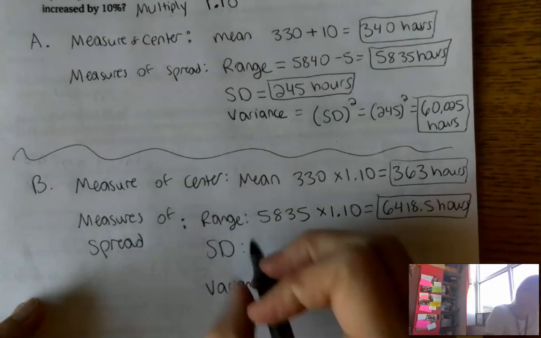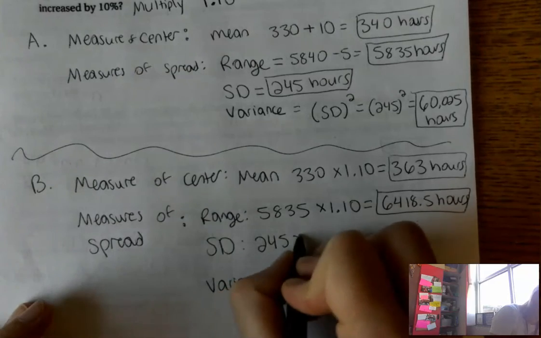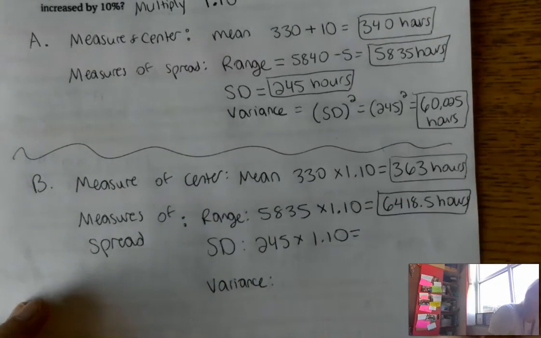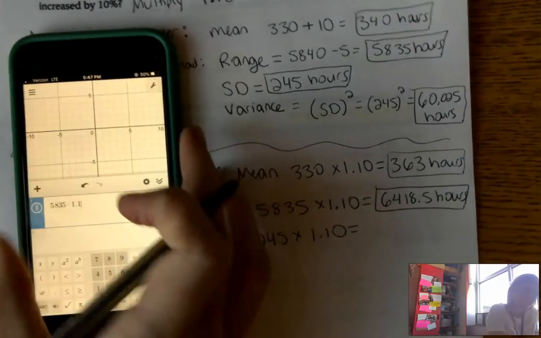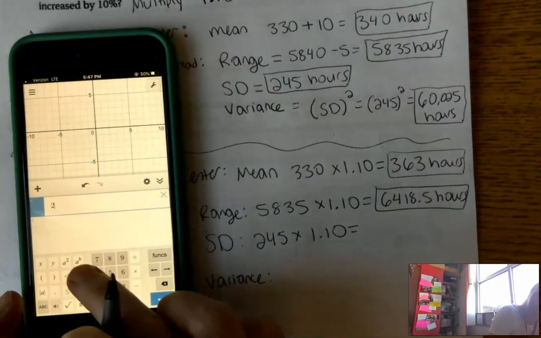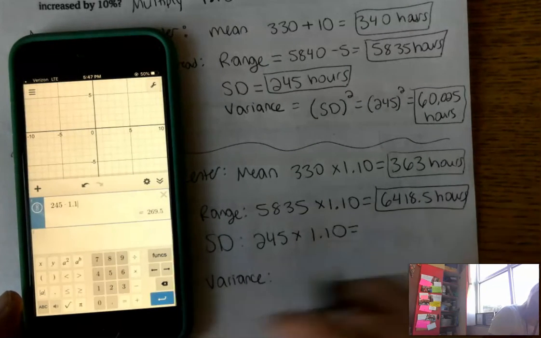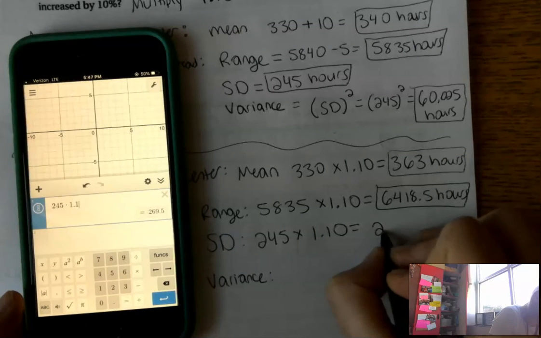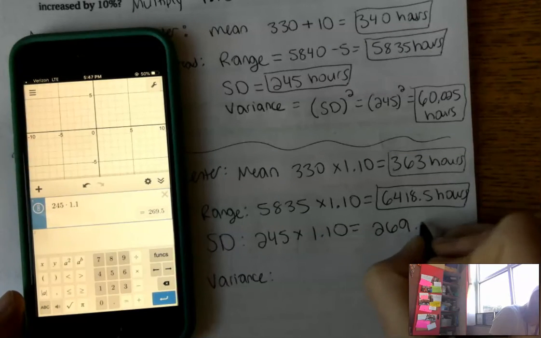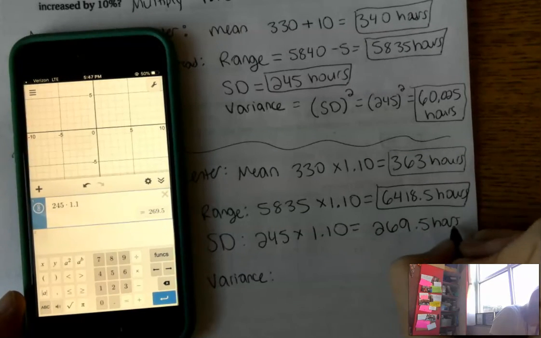My standard deviation also changes, so it goes from 245, and we're going to multiply it by 1.1. So my new standard deviation is going to be 269.5 hours.